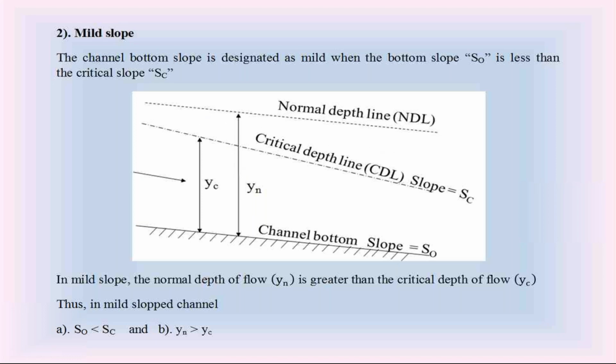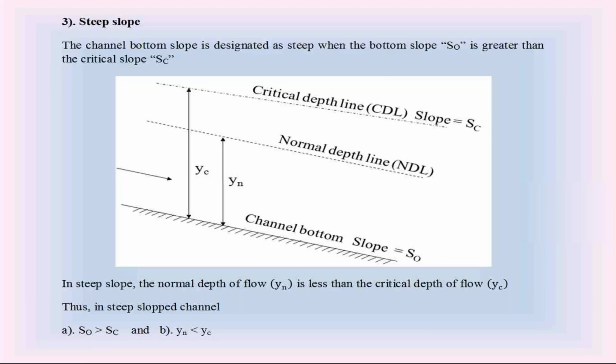The third one is steep slope. The third channel bottom slope is steep slope.